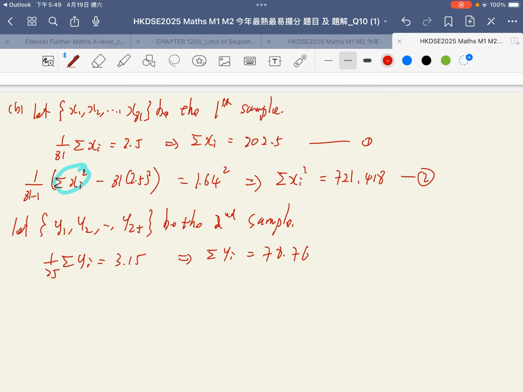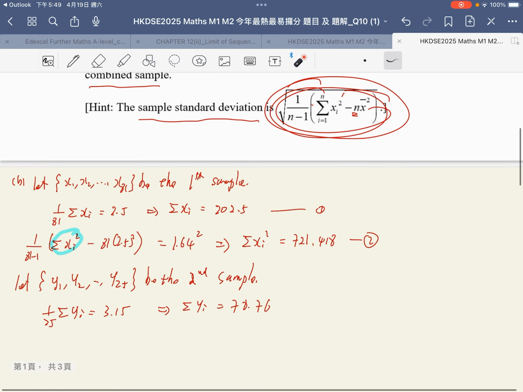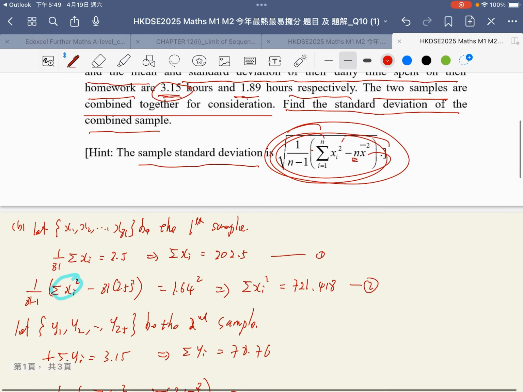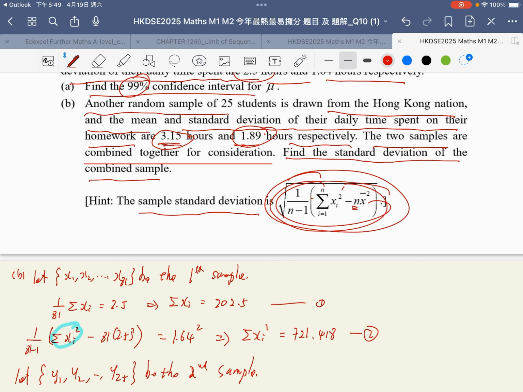Then I apply the standard deviation formula again: 1 over 25 minus 1 bracket, summation yi squared minus n, here 25 times 3.15 squared, equal to the standard deviation 1.89.